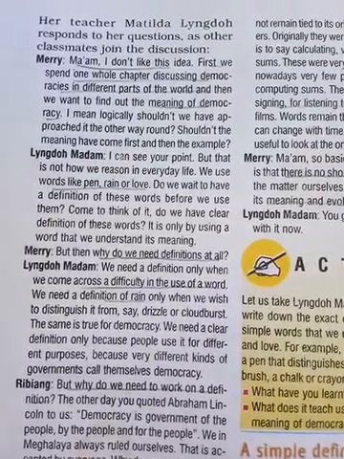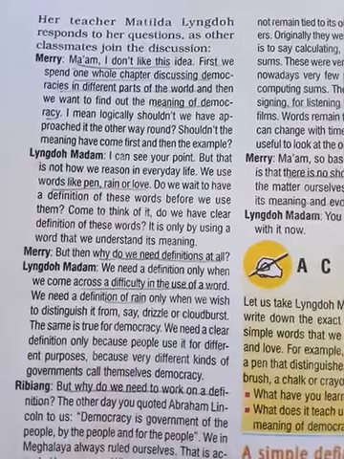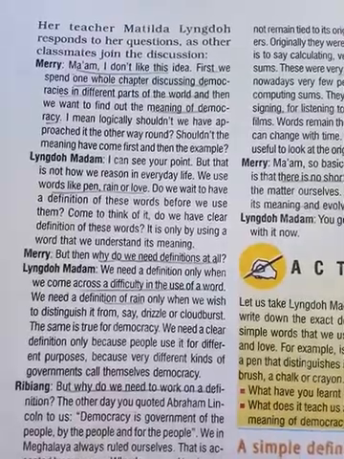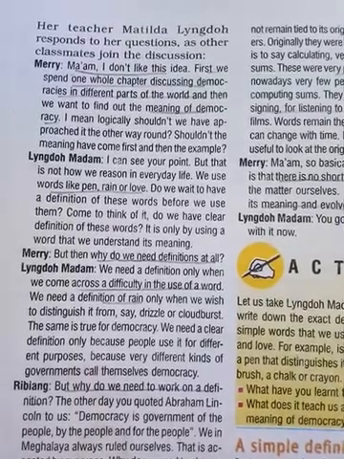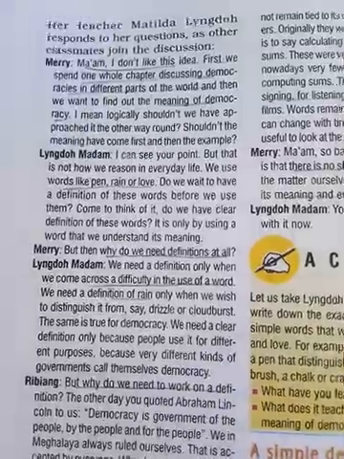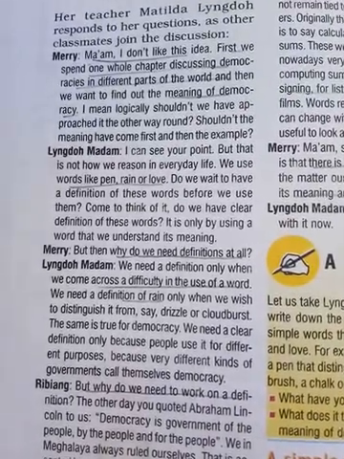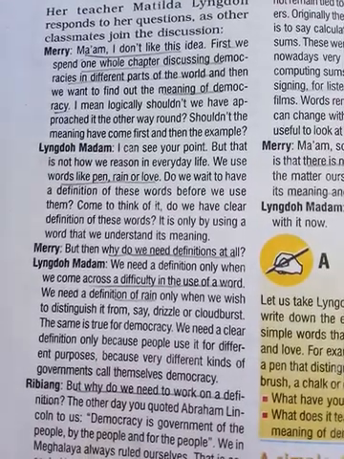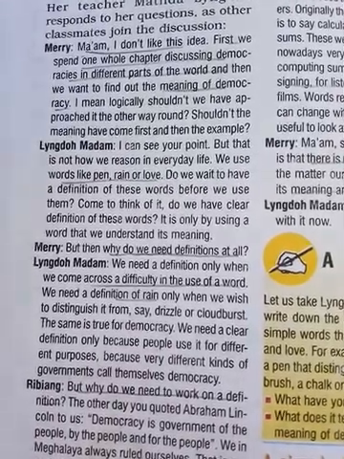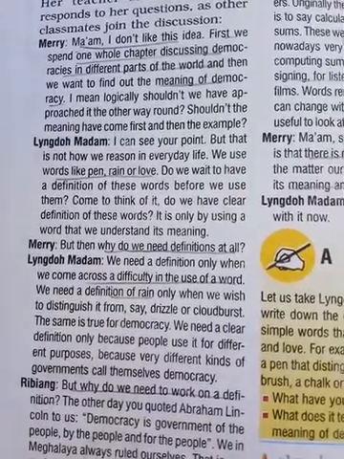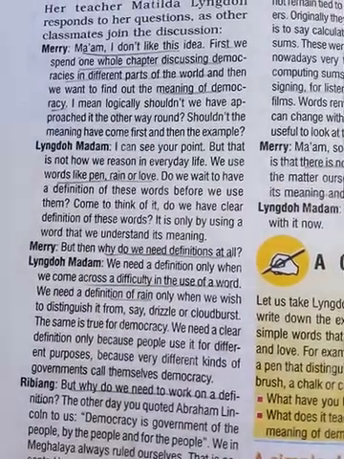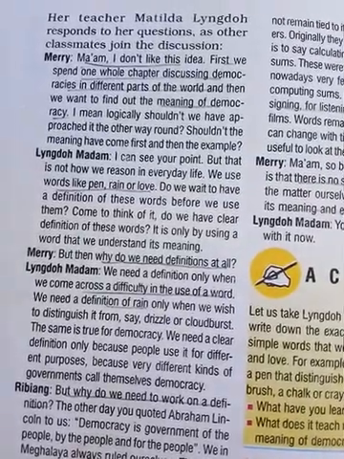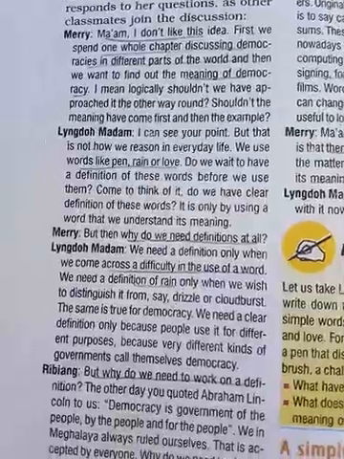Logically, should we not have approached it in this way? Should not the meaning have come first and then the examples?" Here Mary is telling the teacher that they explain and give examples, and at last they give us the definition of democracy. Why doesn't it start from the definition of democracy? That was her question.